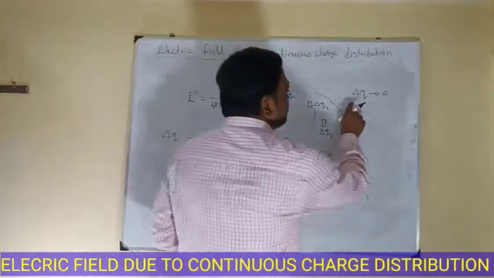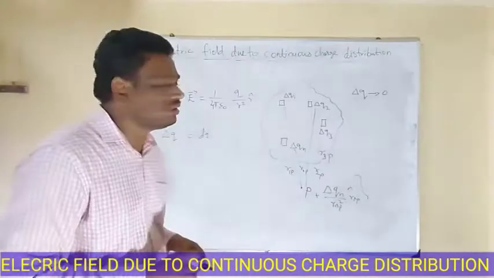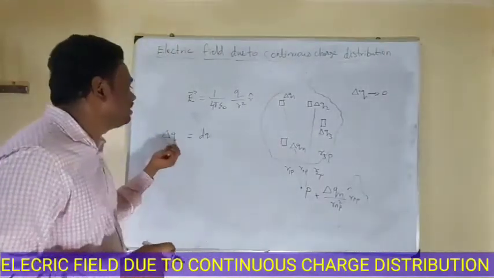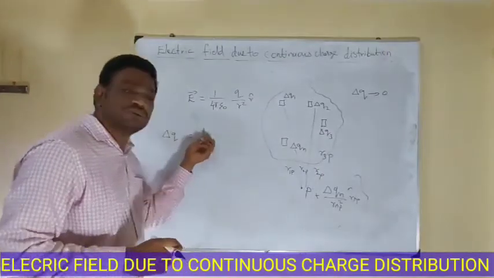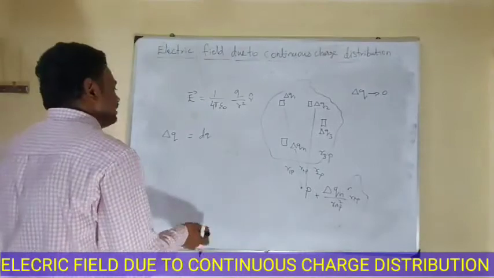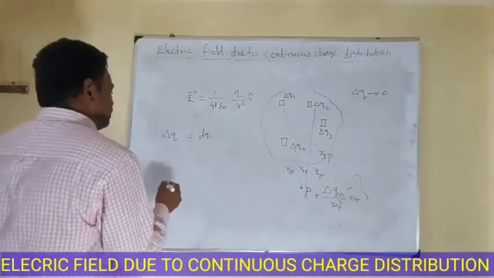So that's why I'm assuming the condition del q tending to 0. If del q tends to 0, it means the value is becoming very, very small. So instead of del q, I am going to use dq. By using integration, I can easily find the exact electric field.